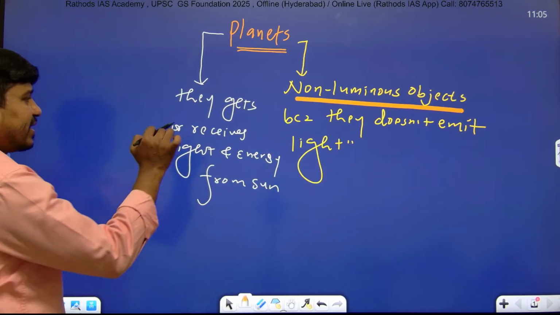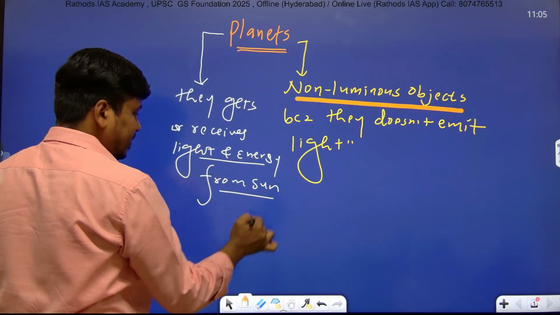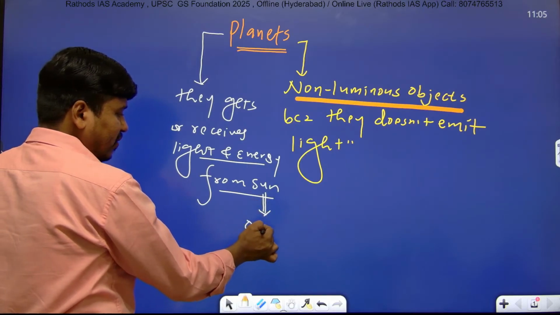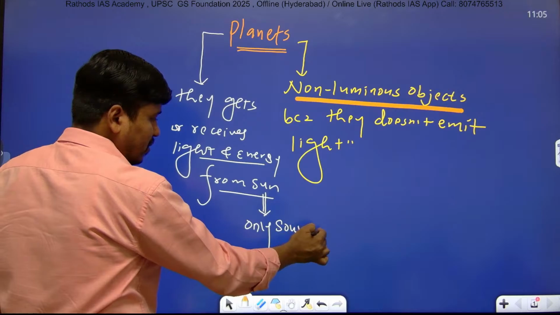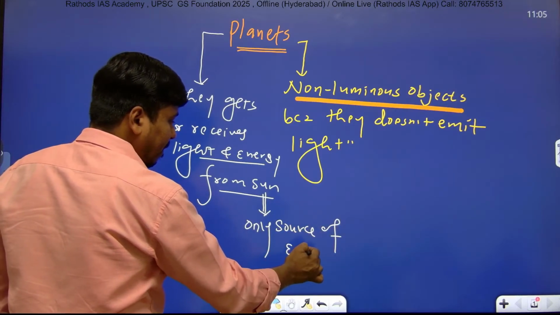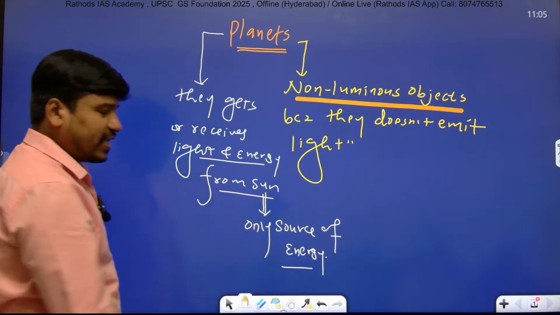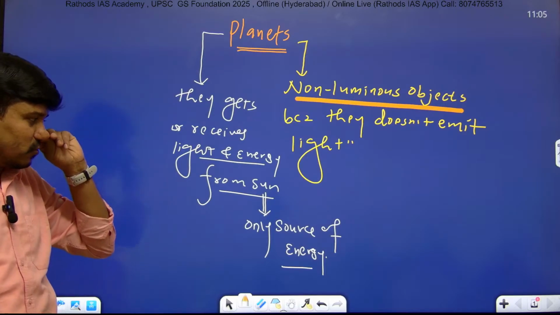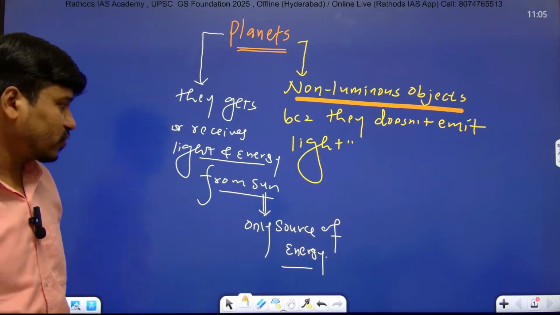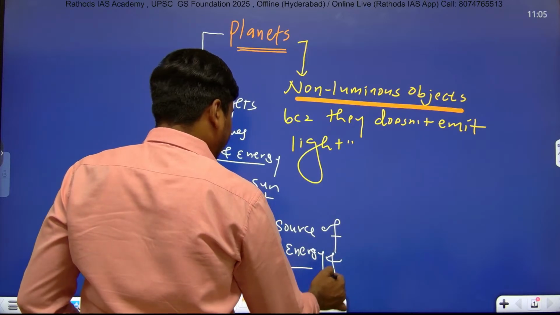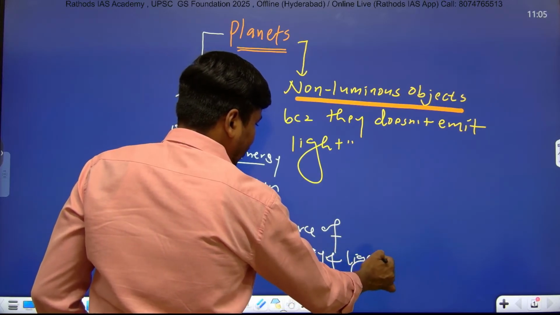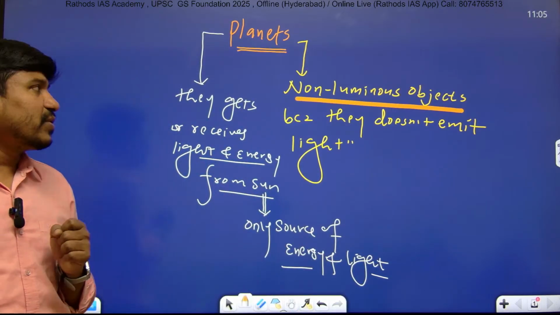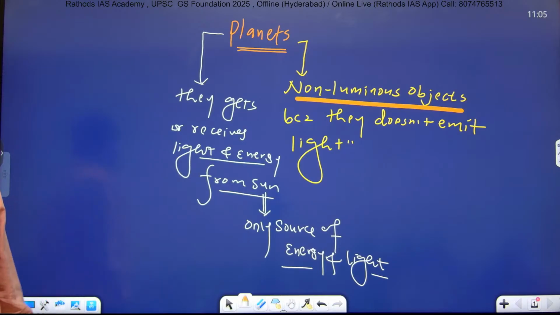Very important point. They receive light and energy from the sun, and the sun is the only source of energy in our solar system. The only source of energy in our solar system is the sun, right? Very important point. The sun is the only source of energy and light in our solar system.